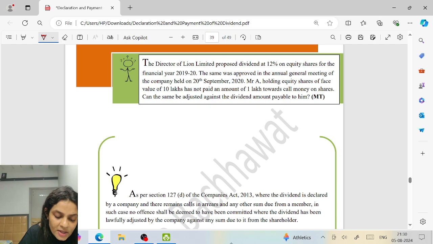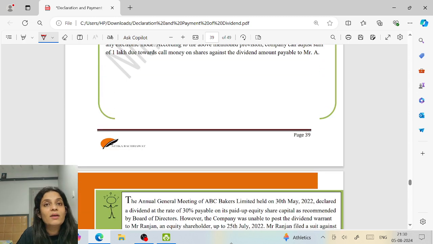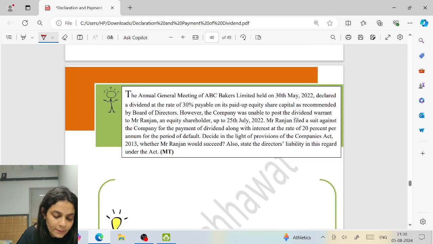Mr. A, holding equity shares, has not paid an amount of 1 lakh towards call money. Can the same be adjusted? Yes. If a person has not paid the call money, his dividend can be adjusted against the call money.